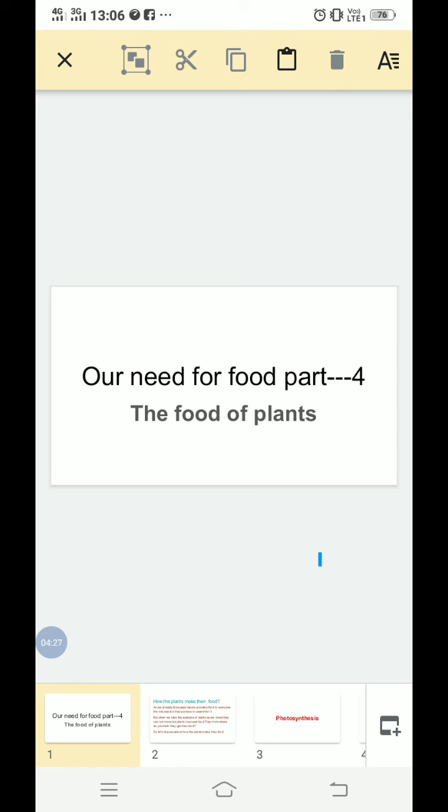And we have already discussed that nature provides food to everyone, whether it is an animal, an insect or a bird. In our last to last video we studied that nature provides food to everyone. Plants are also living things, but the question is, how do they get their food in the environment or in nature?